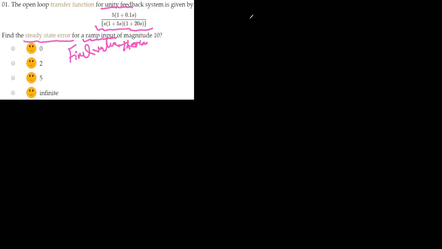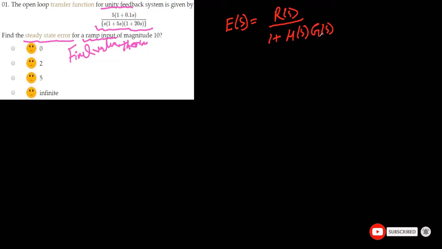As in the last tutorial, I discussed that the error will be equal to the input function divided by 1 plus G(s)H(s). G(s) is given to me, that is this, and H(s) is 1. The input is a ramp function, and we know that the ramp function in the s domain is equal to 1 divided by s square. So the input will be 1 divided by s square.